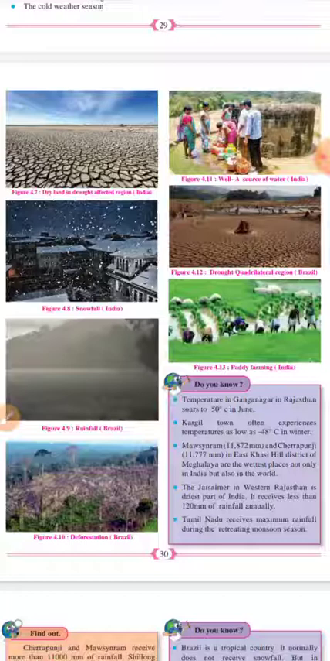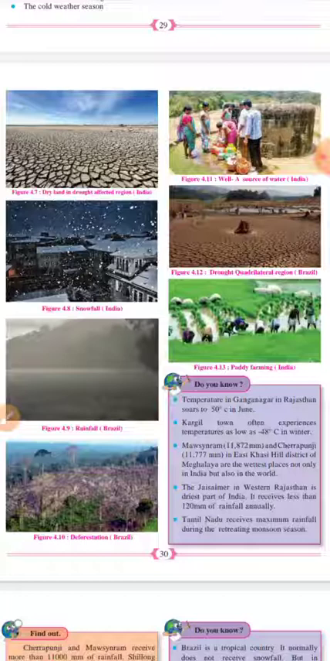They also have drought quadrilateral. We have the Thar desert. They are also facing heavy rainfall in some areas. We are also facing this type of condition during the monsoon season. So this is all about your lesson of climate. I hope you have understood well.